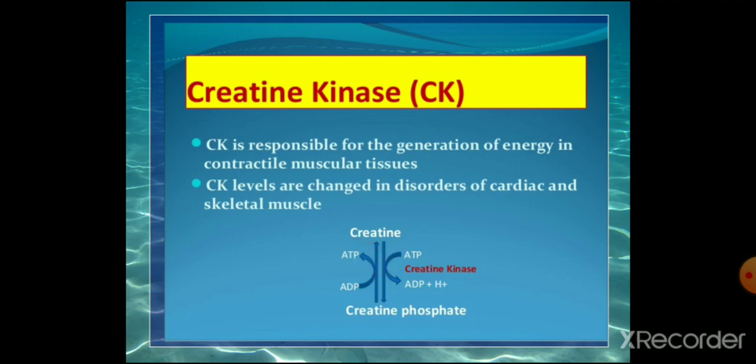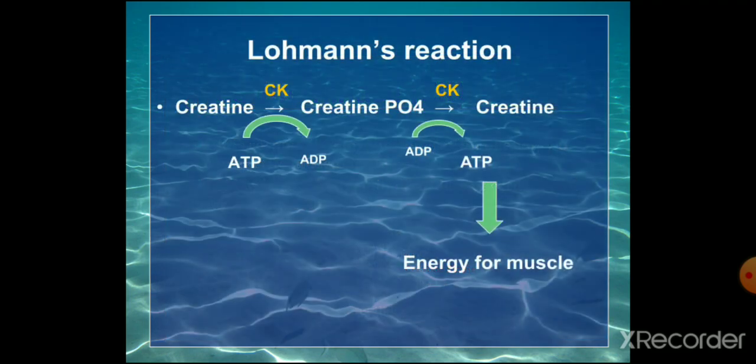So in the muscle, it acts as a buffer and stock for energy. This reaction is called Lohmann's reaction. When there is muscular contraction, the ATP is first hydrolyzed and the energy is obtained, then creatine phosphate is formed.